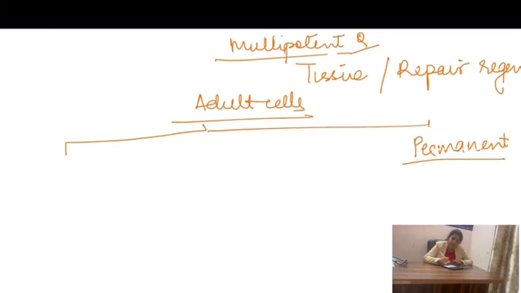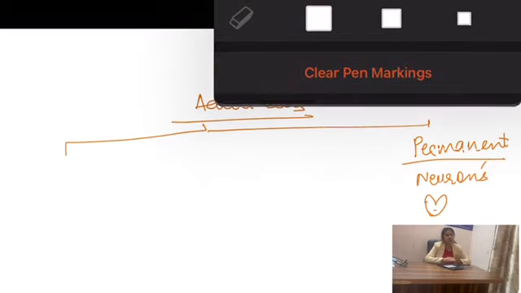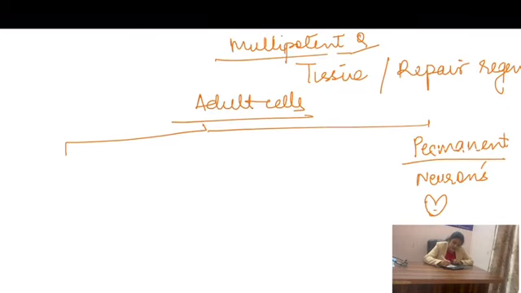And what are the examples of these cells? We all know these are either neurons of the CNS, or the cardiac myocytes. These are the cells which are not going to divide. But still in these cells, we do have, for example in neurons, some reserve of cells which can't regenerate, but still they are a reservoir of stem cells, or the stem cell niche, as we say. So for example, in the CNS, where is the stem cell niche present? It is present in the subventricular zone.